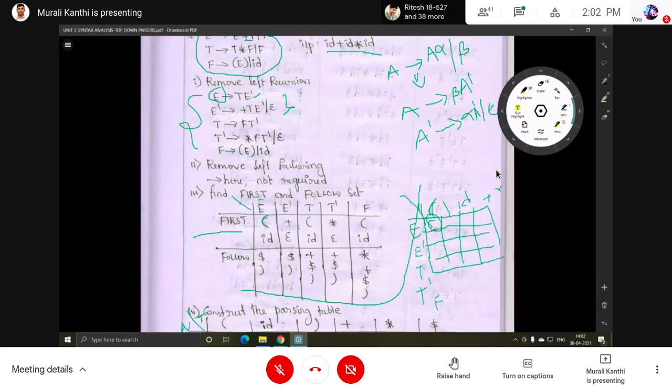We fill these entries with a production. Which production do we have to fill in this box?